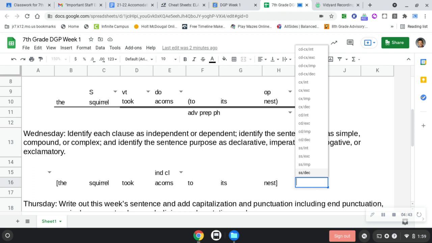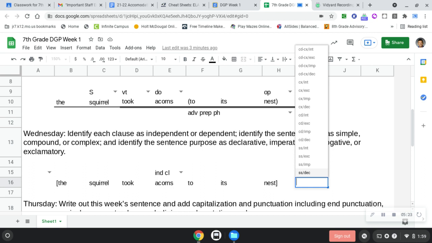Now, once you click that little bar, there are four examples of a simple sentence. It has DEC, which is declarative, IMP, which is imperative, EXC, which is exclamatory, and INT, which is interrogative, or interrogative, depending on what part of the country you're from. I'll say that every time because it really does depend. Culture.